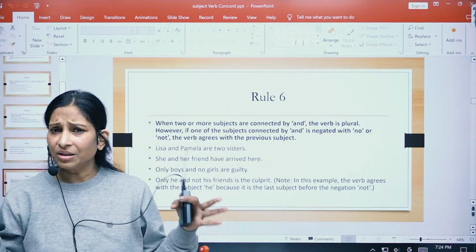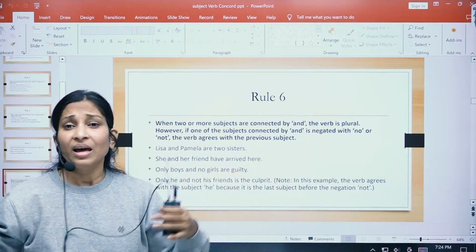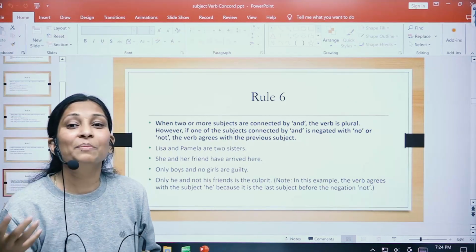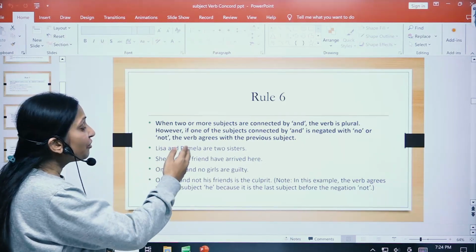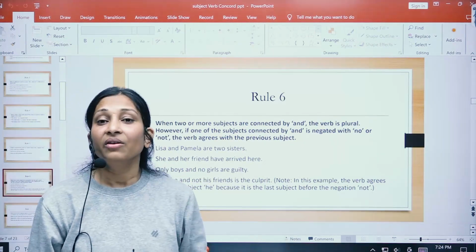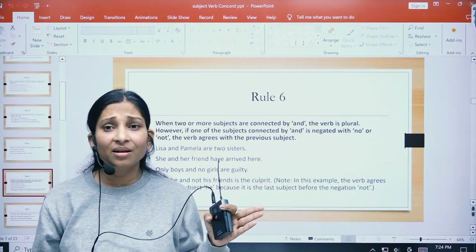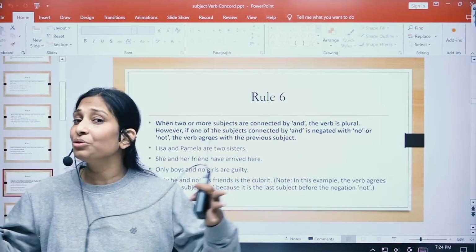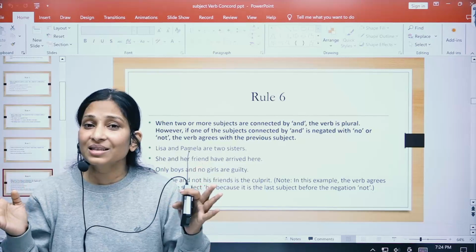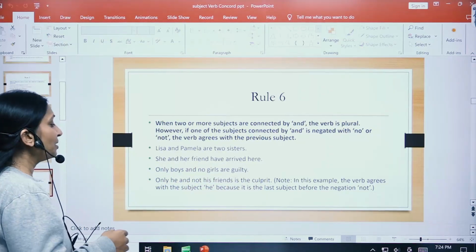Lisa and Pamela are two individuals that can be separated. Hence, the verb used is plural, right? She and her friend have arrived here, right? So, she is subject 1, friend is subject 2, and both of them can be separated. So, yes, the plural verb has been used.